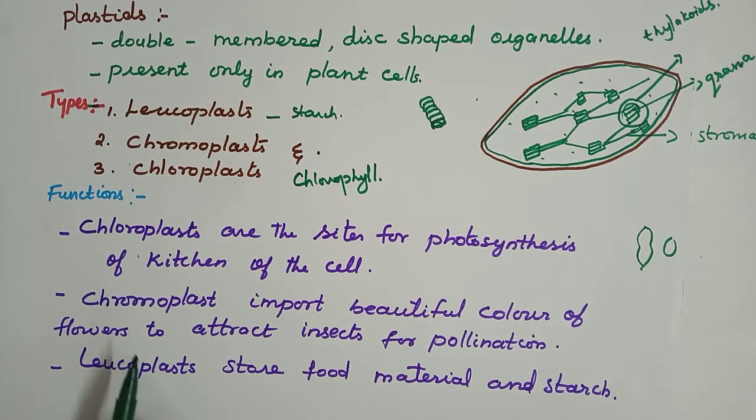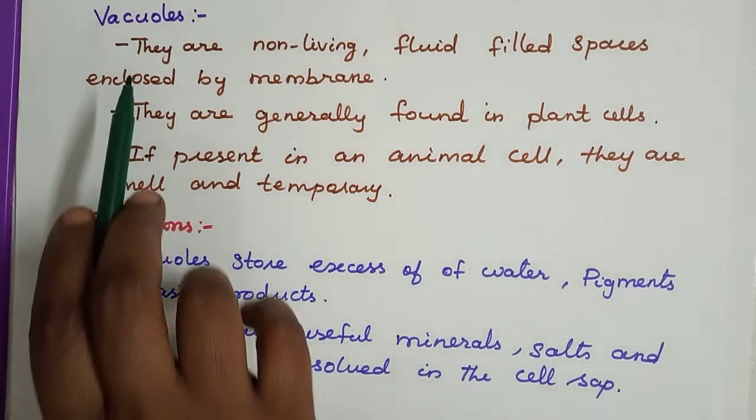And the chromoplasts impart beautiful color to the flowers to attract insects for pollination. Understood? Chromoplasts give colors: yellow, red, orange, brown. For example, a red rose, an orange mango, pineapple, grapes, etc. And the leucoplasts store food material as starch. Understood?